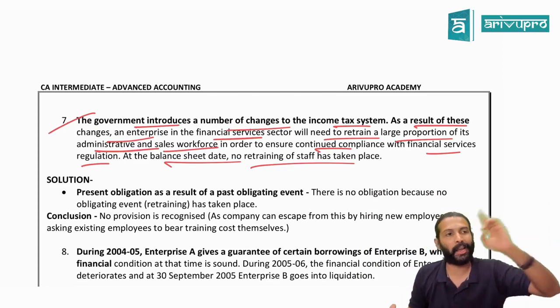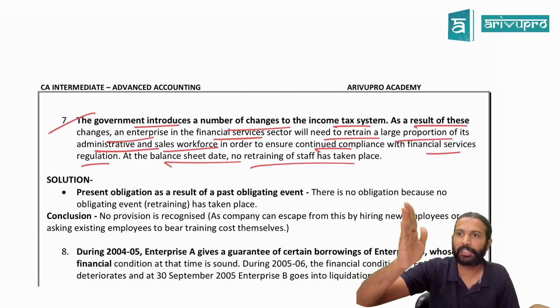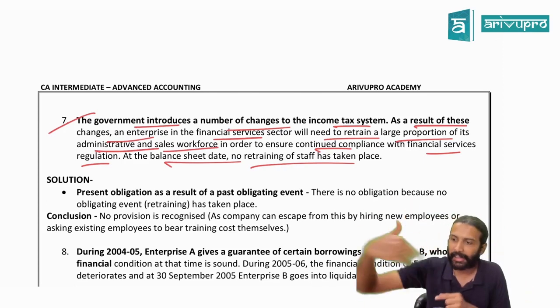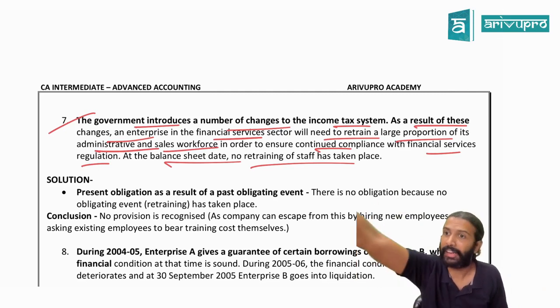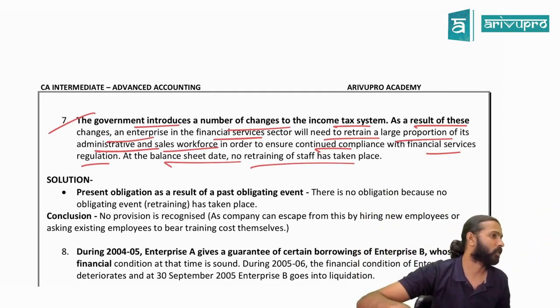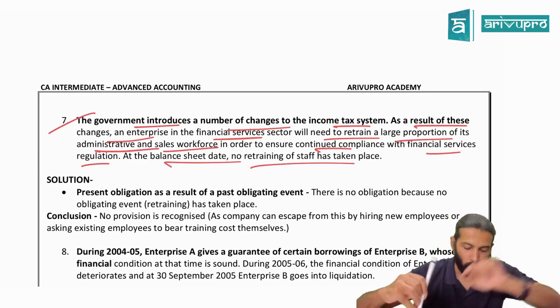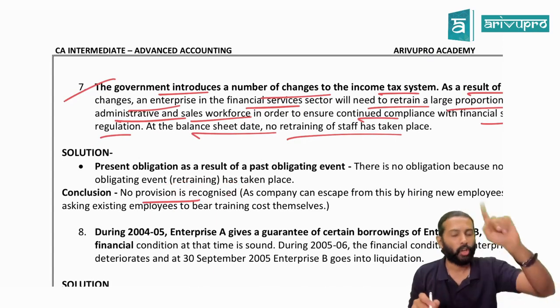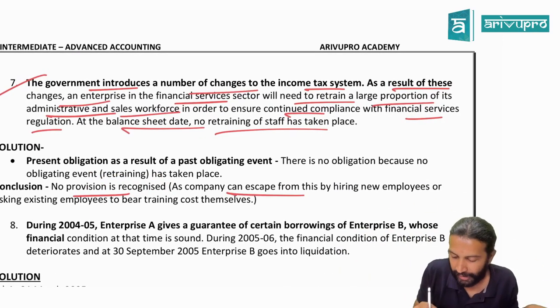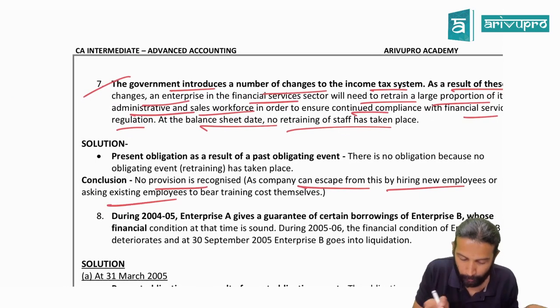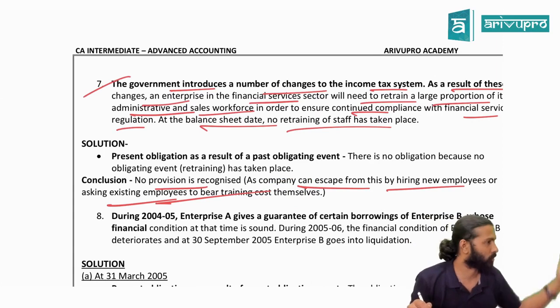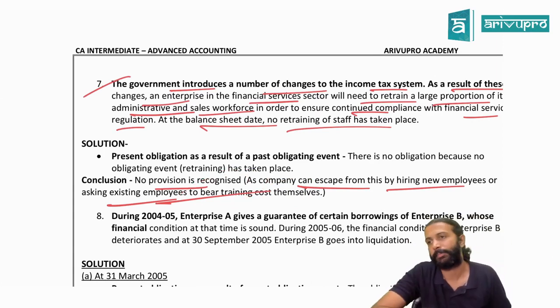So that's the reason they have defined obligation very clearly. Obligation means no escape. Here, is it absolutely no escape, or is escape there? Escape is there. They can tell the employees, you can get yourself trained, or they can hire trained employees. So do we have an obligation here? No obligation. So if no obligation, is provision required, sir? No provision is required, as the company can escape from this by hiring new employees or asking the employees to bear the training cost themselves. So there is a possibility of that. Hence we don't recognize the provision.